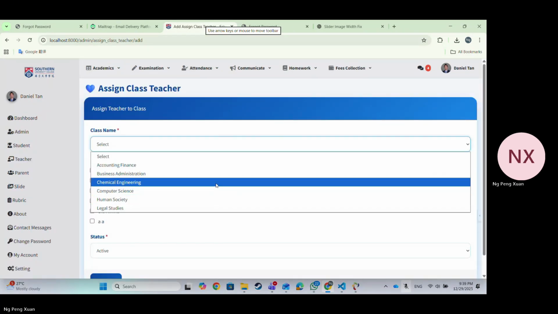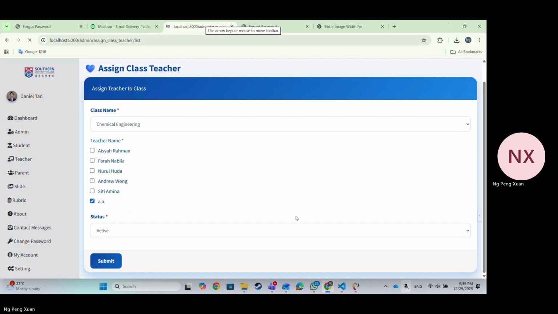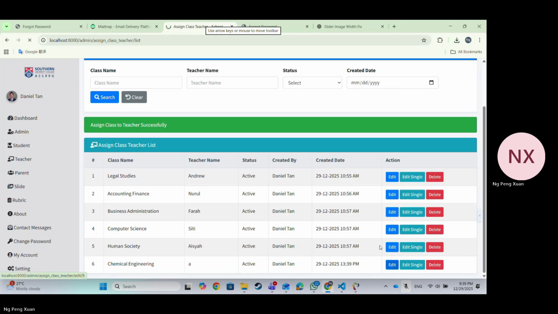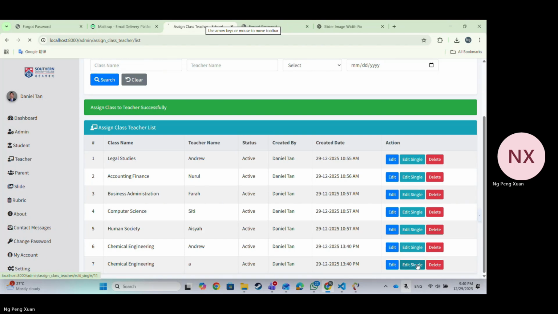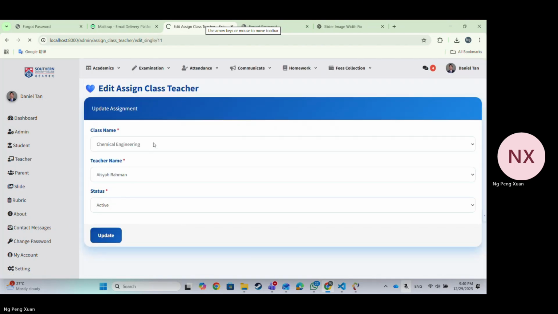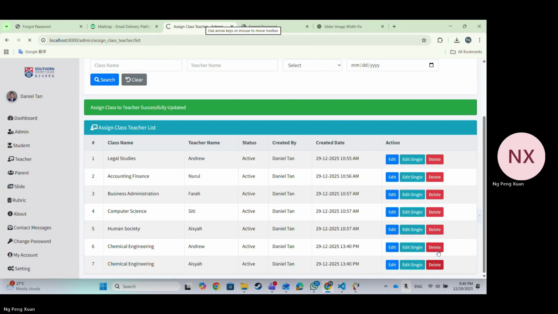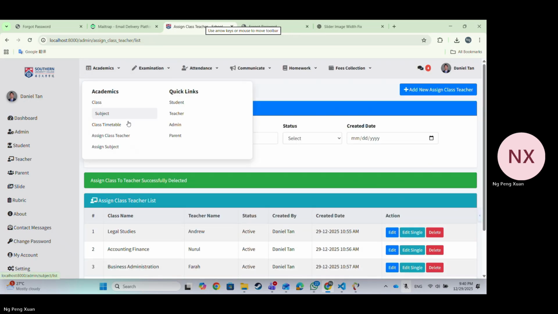This is assign class teacher function. It can assign class to the teacher to allow teacher to assign with different class. You also can have multiple class to edit. We also have an edit single class, so it allows us to edit it easily.